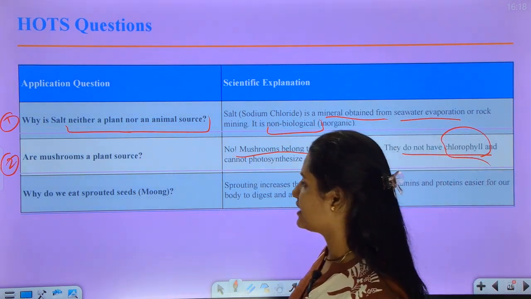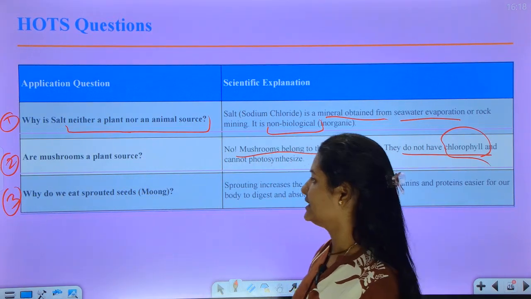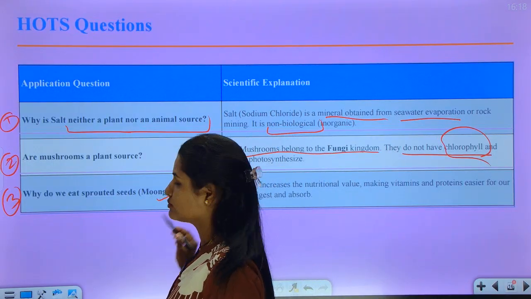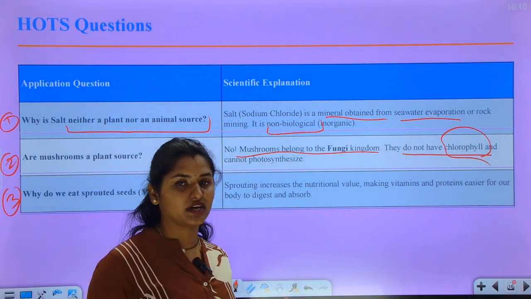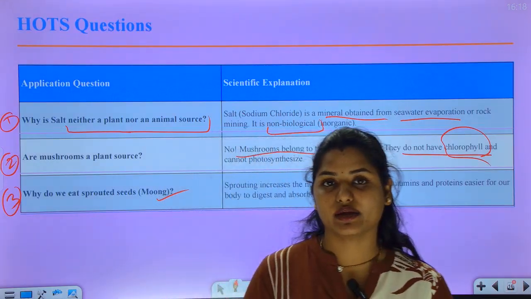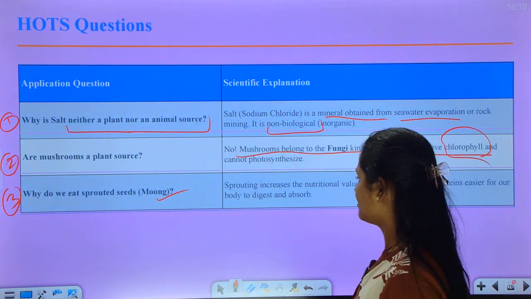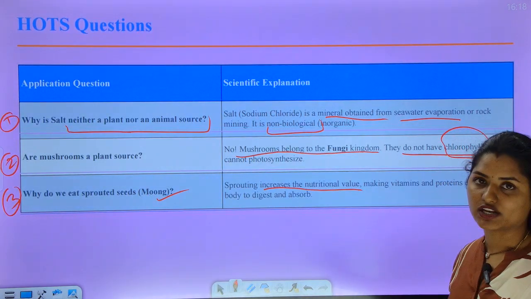Okay. Now third question, why do we eat sprouted seeds? That means moong dal. Every morning, some people on a diet will eat sprouted seeds. Why? Because it increases the nutritional value, right?